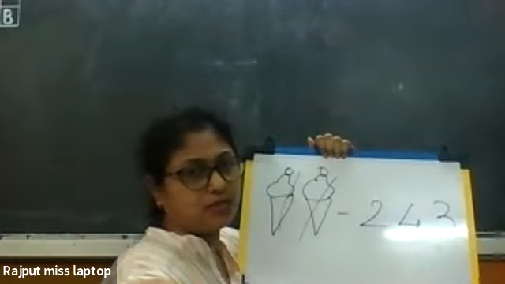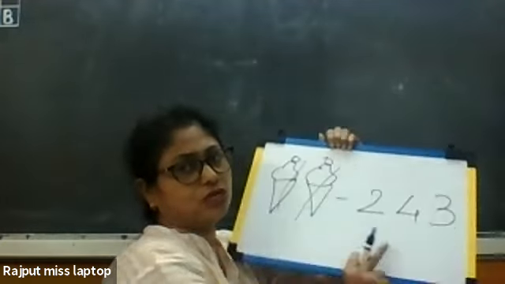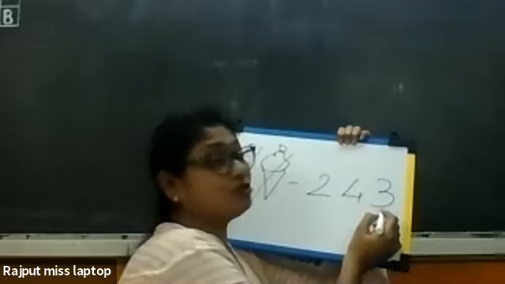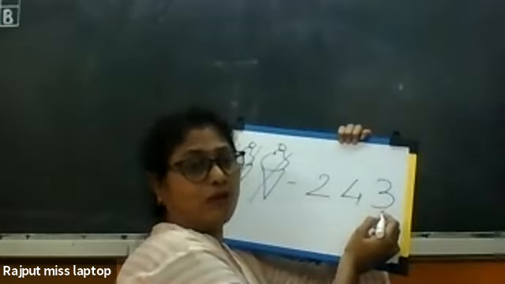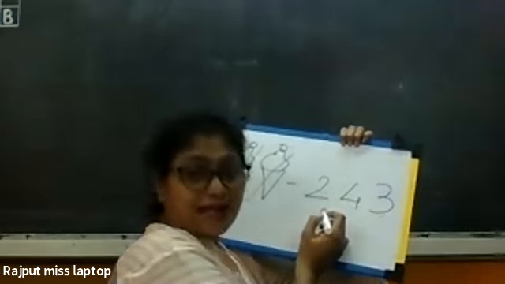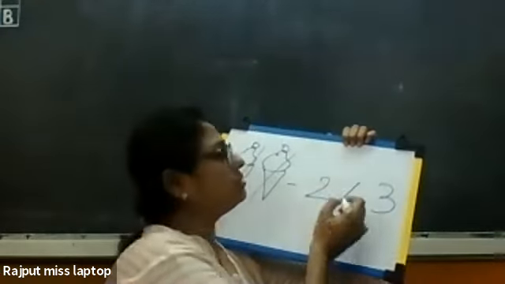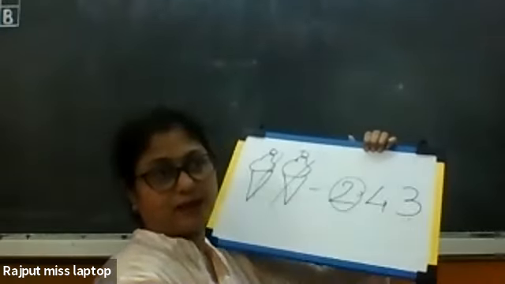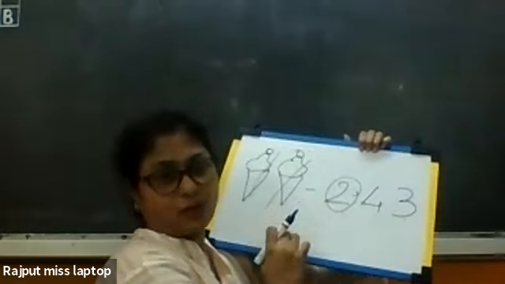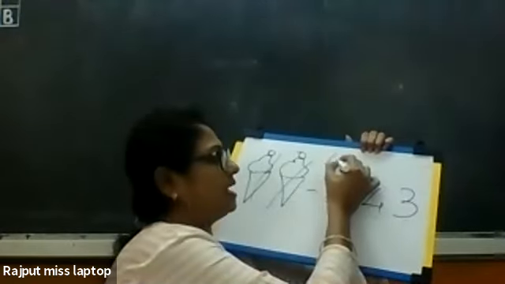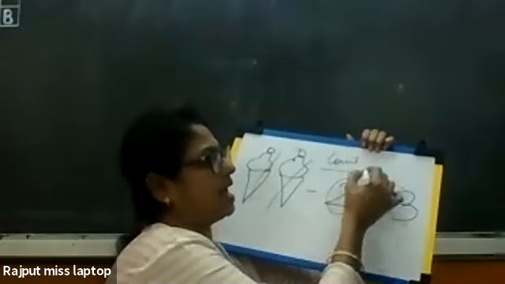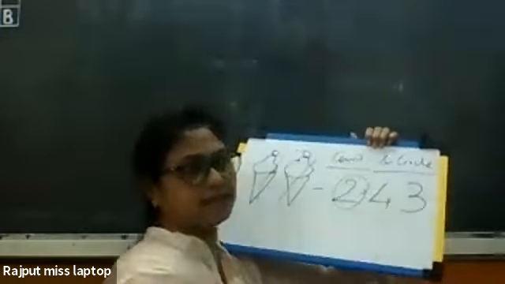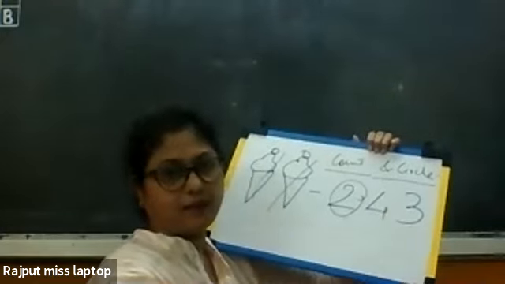1 and 2. So where is the correct number 2? Is this 2? No. Is this 2? No. Is this 2? Yes. So what are we going to do? Circle it. Okay. Got it? So what did we do? Counting. That is count and circle. Yes? Clear? Very good.